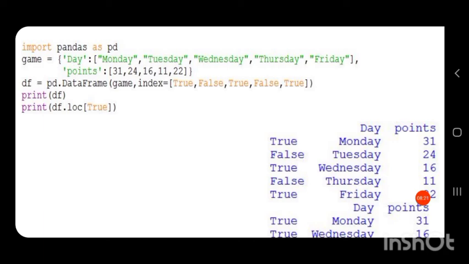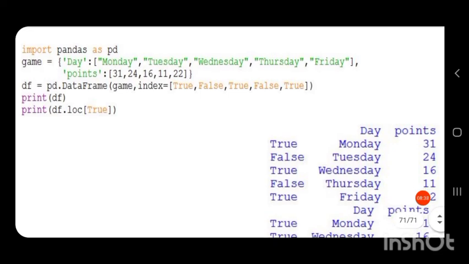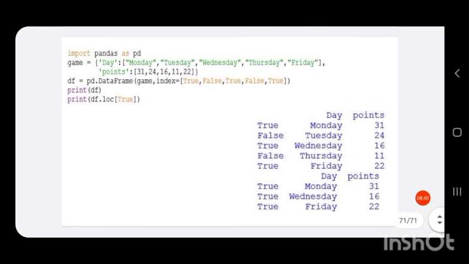So we create a data frame, df equal to pd.DataFrame(game, index=[True, False, True, False, True]). Then we print df, the data frame.